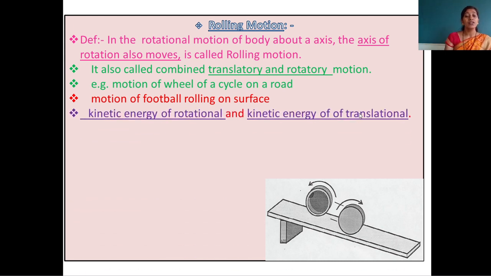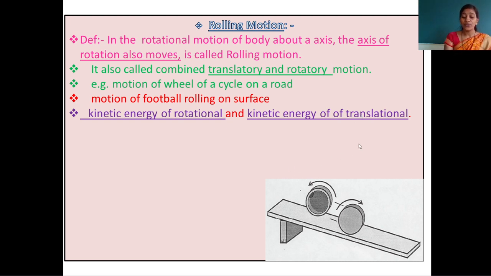Also here, in the rolling motion of a body, the body has kinetic energy. But how do we find the kinetic energy of a body in rolling motion? It is nothing but the summation of kinetic energy of translation and kinetic energy of rotation. Why? When the body is in rolling motion, the body performs translation motion, and the body is also in rotatory motion.